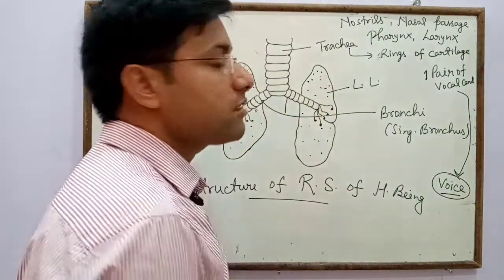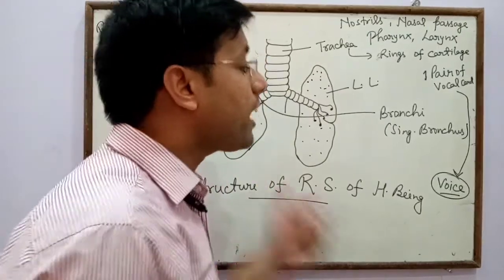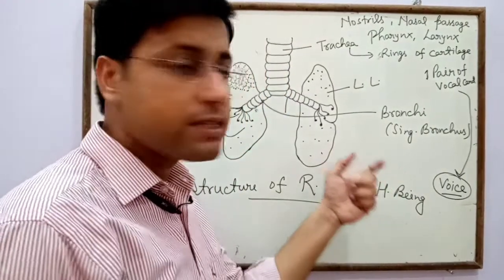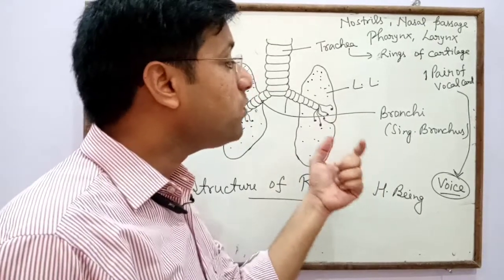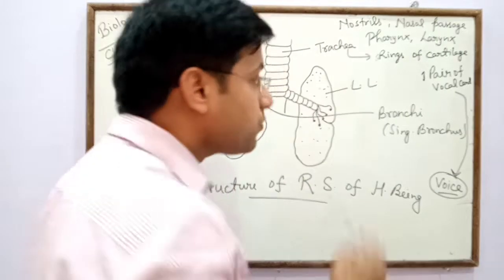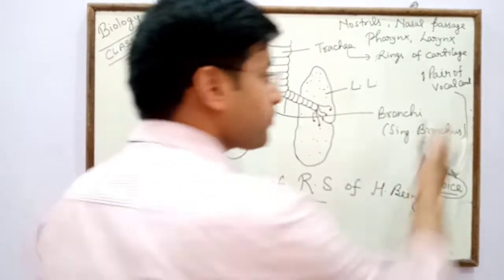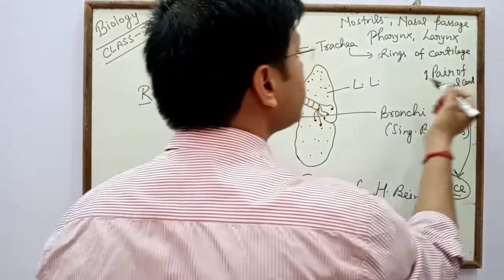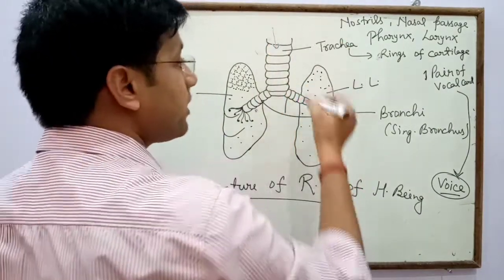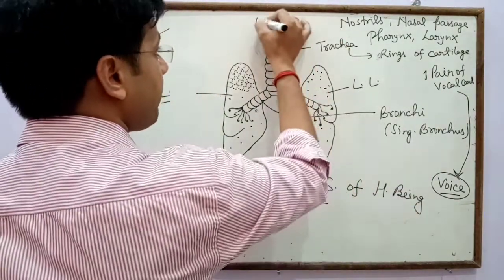So the larynx is also called the voice box. After that the oxygen enters the trachea.